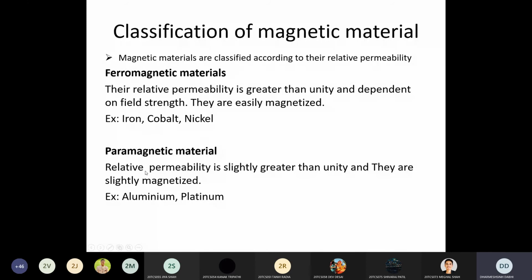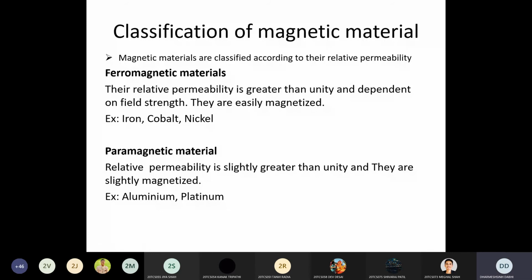Clear? So because of this, the characteristic of paramagnetic material is that they cannot set up the magnetic flux very easily. Yes, it passes the flux through the material, but with fewer flux lines as compared to the ferromagnetic material. So that is the difference between ferromagnetic material and paramagnetic material.